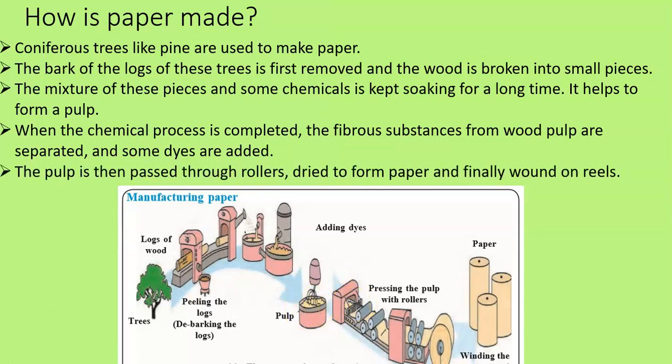The pulp is then passed through rollers, dried to form paper, and then finally wound on reels. Excess water is removed. Sheets are formed in this machine. Then these sheets are dried and wound on reels. And then these reels are transported to various places where paper is required. For example, a newspaper printing press, where reels of paper are required. So these reels are taken to that place. This is how paper is made.